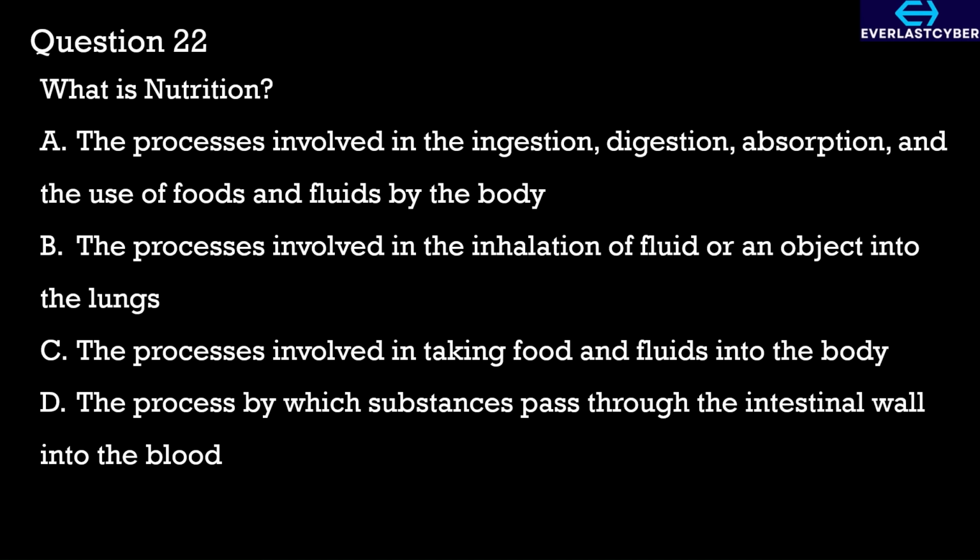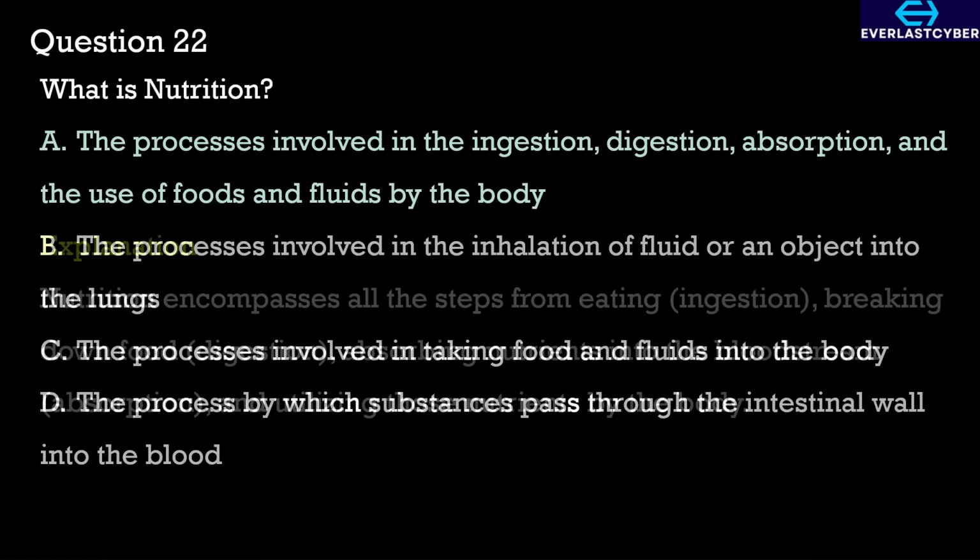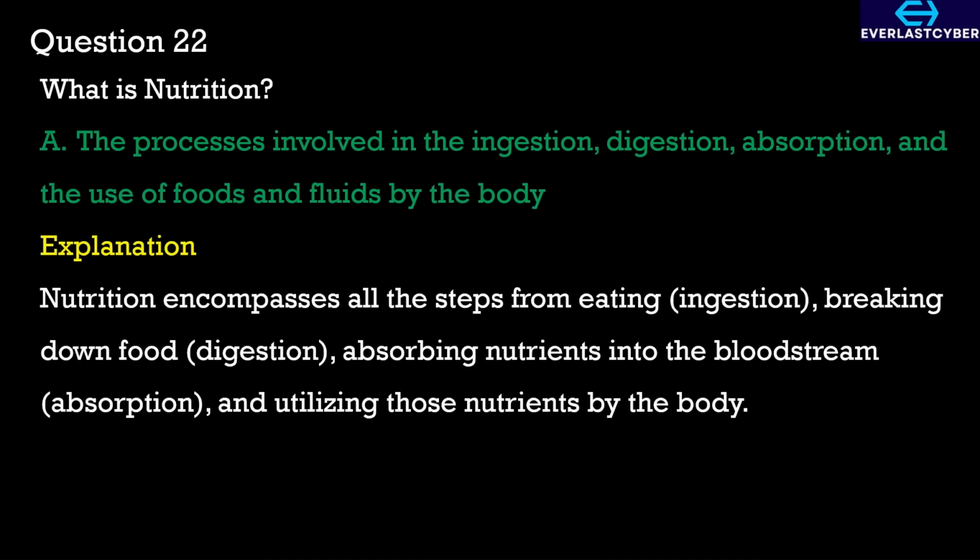In option B, this describes aspiration, where fluid or objects are inhaled into the lungs. Option C covers ingestion, but it doesn't cover the full process of nutrition, while option D describes absorption only, which is just one part of nutrition. So option A best describes what nutrition is. It is the ingestion, digestion, absorption, and use of foods and fluids by the body.